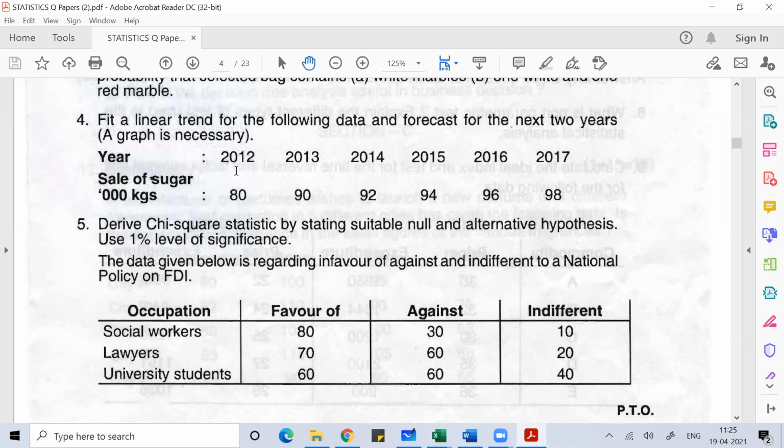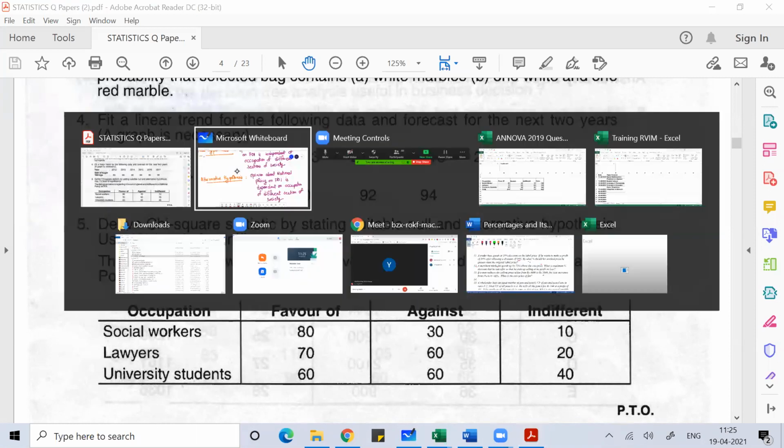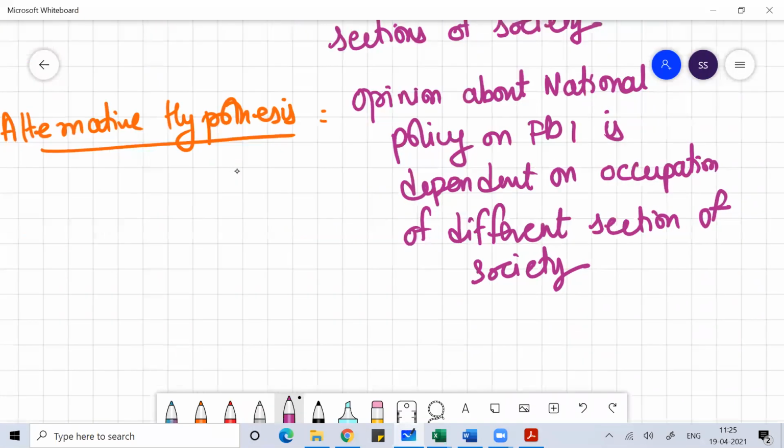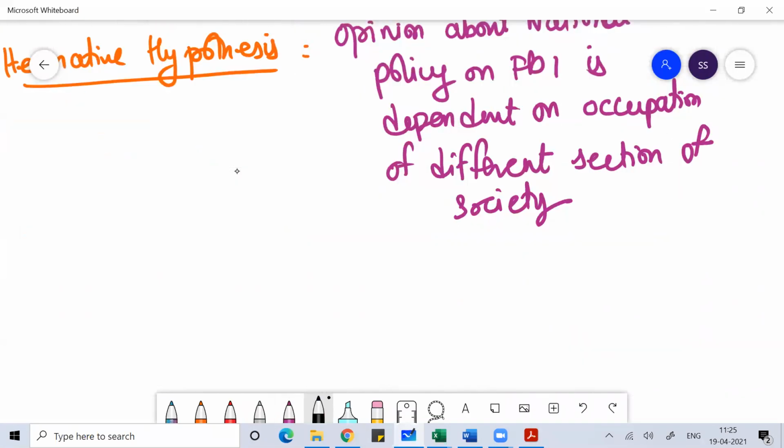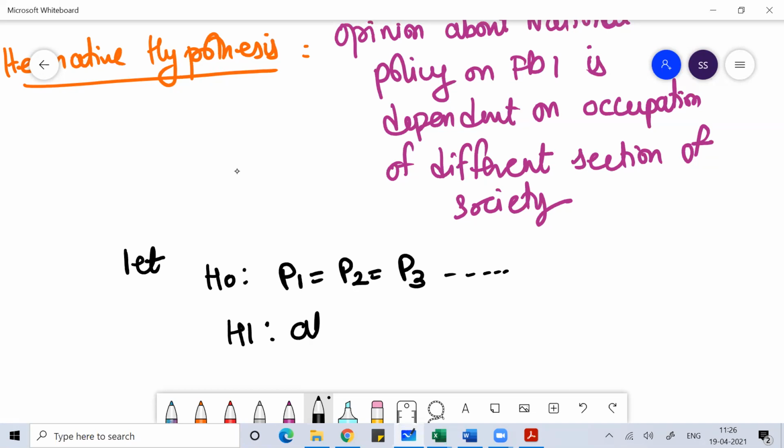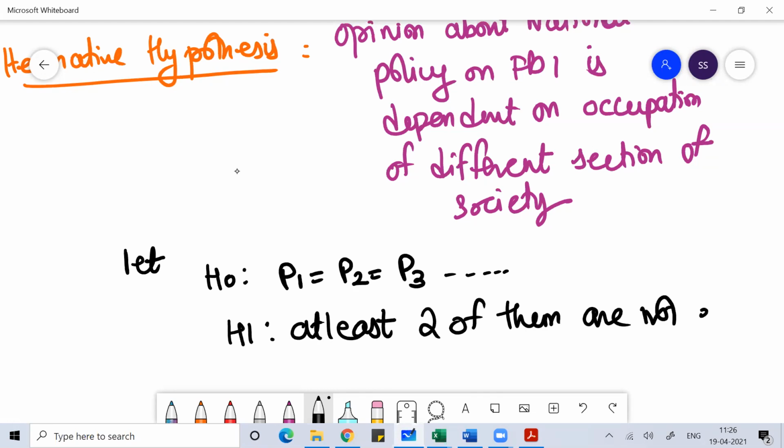Then I can write P4, P5, P6 like that. So I can formulate different proportions here. So in the null hypothesis, H naught, I can write P1 is equal to P2 is equal to P3, like this. In H1, the alternative hypothesis, I say at least two of them are not equal.